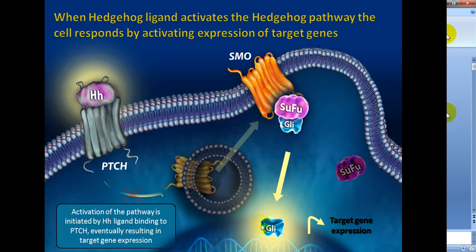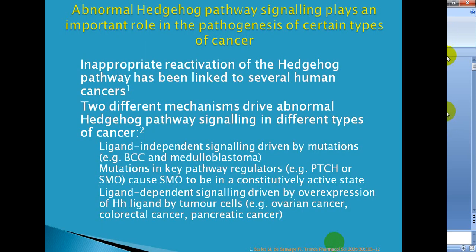As a result, this GLI can enter inside the nucleus and get attached at the promoter, transcription occurs, and there is expression of the target gene.